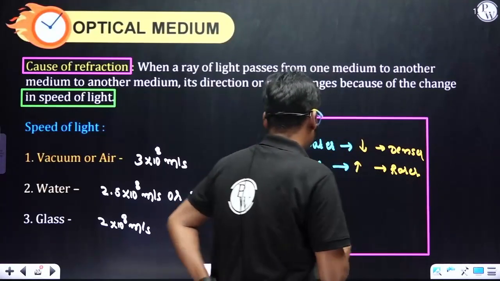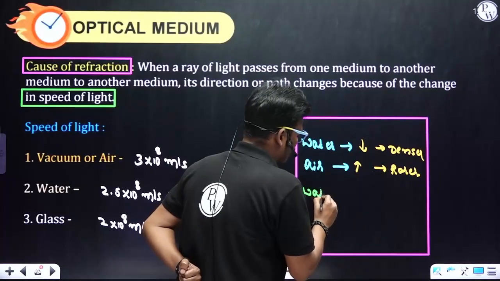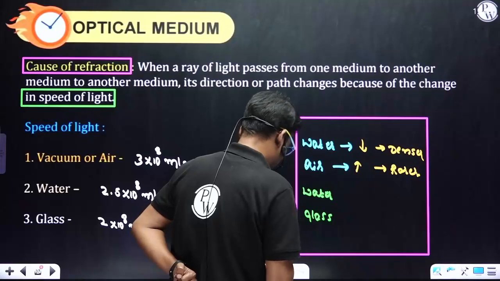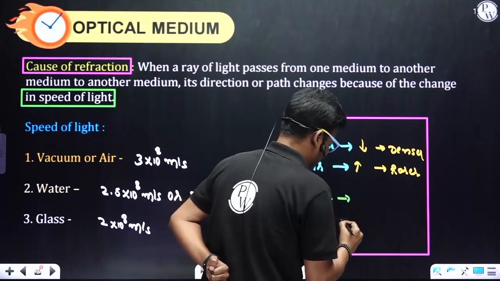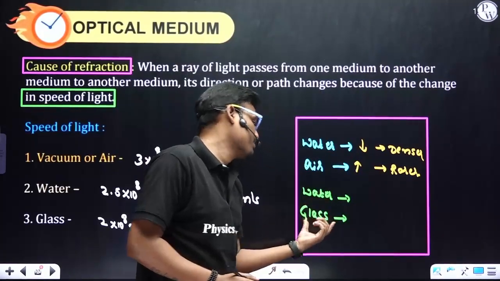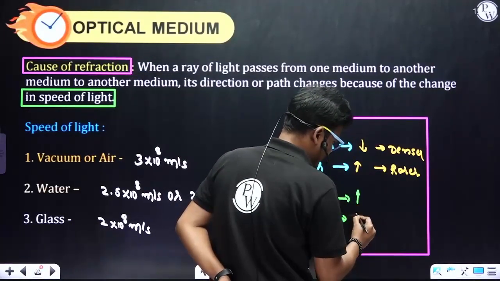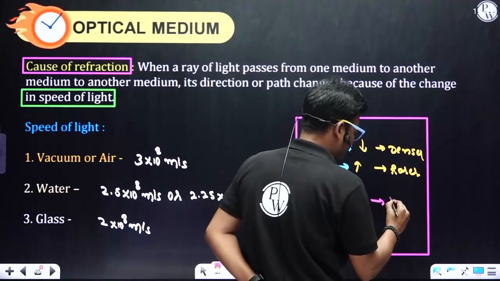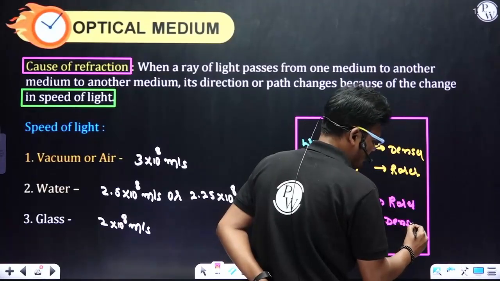And for the next example, if I consider water and a glass slab, with respect to these two, which one is a rarer medium and which one is a denser medium? Here the speed of light increases. In this case, the speed of light decreases. Comparatively, this is the rarer medium and this is the denser medium.